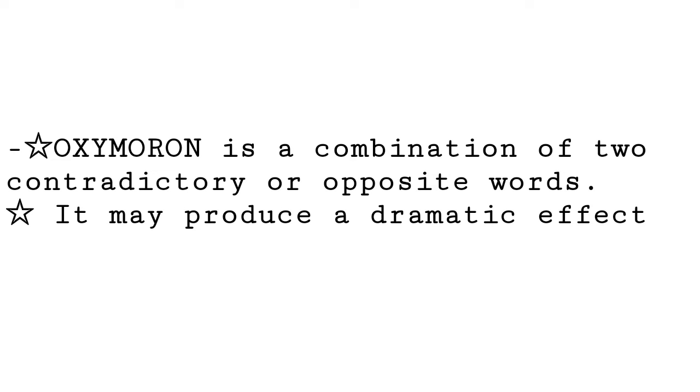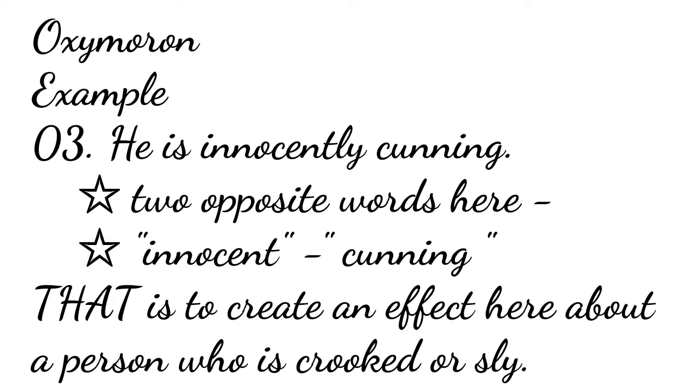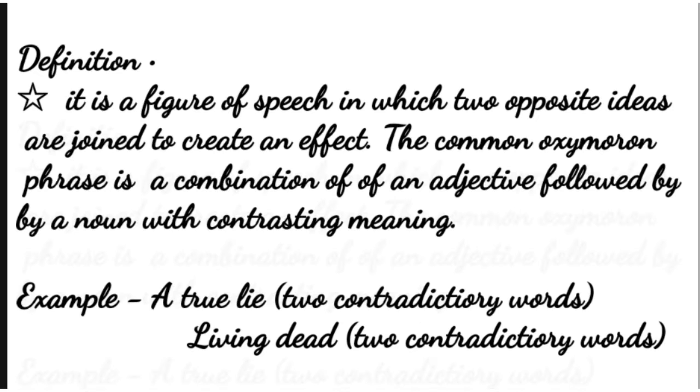We can take more examples and say maybe he's innocently cunning, right? Somebody who is cunning, how can he be innocent, how can he be artless, how can he be guileless? That's how we can say it. So this is oxymoron. I can repeat the definition: it is a figure of speech in which two opposite ideas are put together, two contradictory terms come together, right?